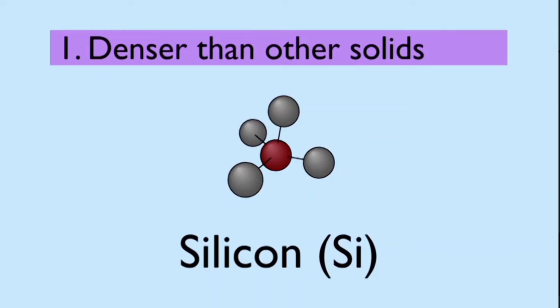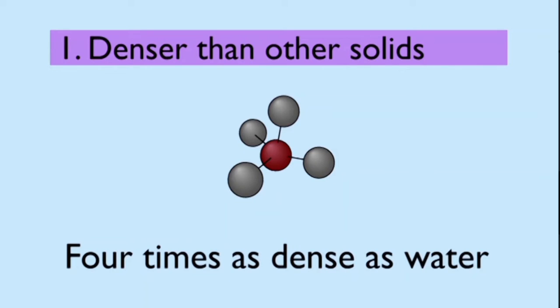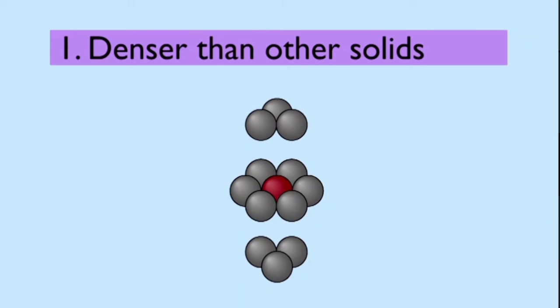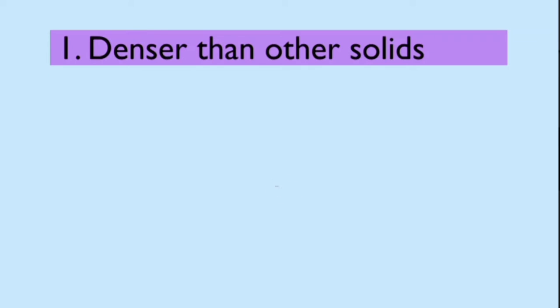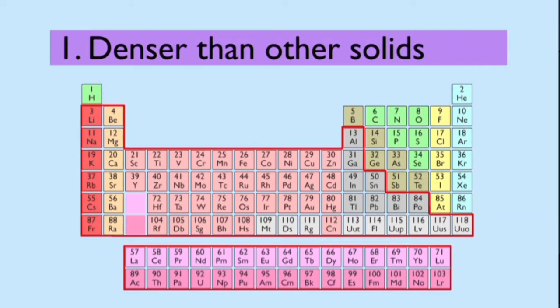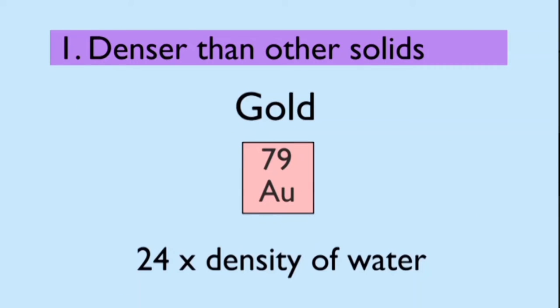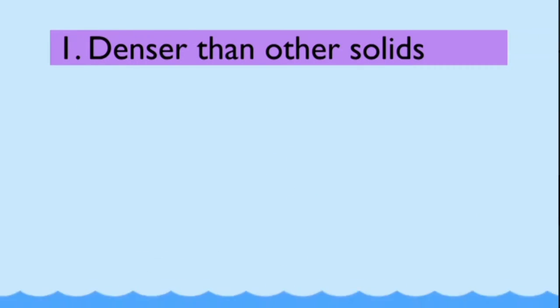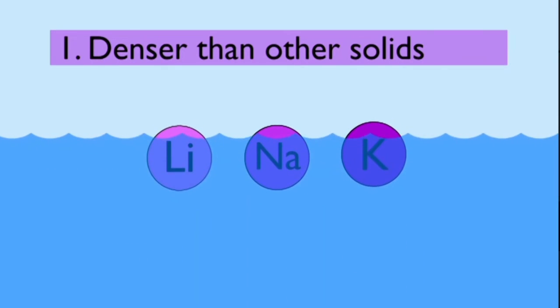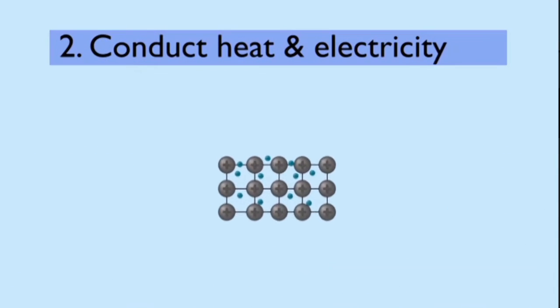Giant structures made of non-metals like silicon in rocks have a maximum of 4 atoms surrounding each central atom, with density about 4 times that of water. In contrast, in metal crystals, the atoms are much more tightly packed, being surrounded by 8 or 12 other atoms. Also, atoms get more massive as you go down the periodic table, where we find the most metallic elements. For example, gold has a density 24 times that of water, but there are exceptions: lithium, sodium, and potassium are all less dense than water and float.